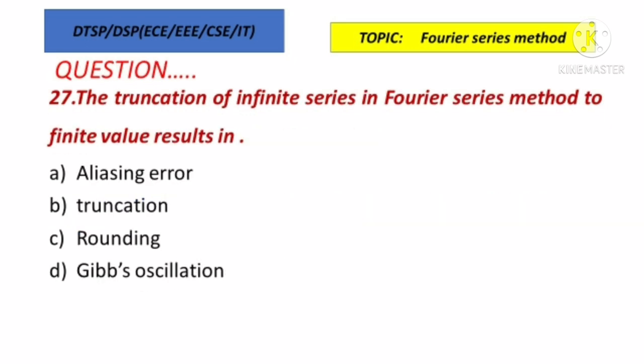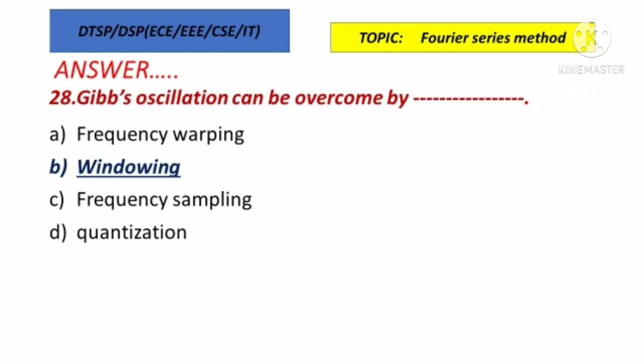the truncation of infinite series in Fourier series method to finite value results in what? If we truncate the infinite series of Fourier series to finite, what will happen? Aliasing error, truncation, rounding or Gibbs oscillation. So in this unit, the only option we know is Gibbs oscillation. That is correct. So the answer for this 27th question is Gibbs oscillation.